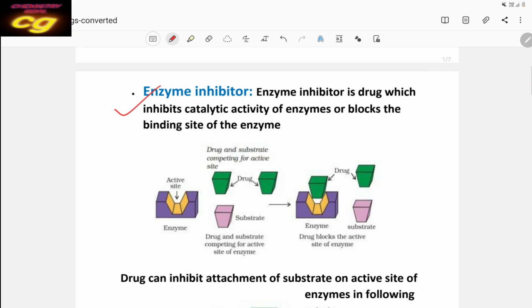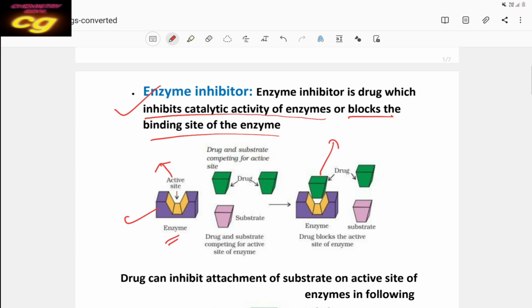Enzyme inhibitor means it inhibits the catalytic activity of the enzyme by blocking, that means stopping, the binding site of the enzyme. Enzyme has a binding site, you see the diagram. This is your enzyme, and this is the active site. Through this active site, the drug interacts. Here the drug is interacting.